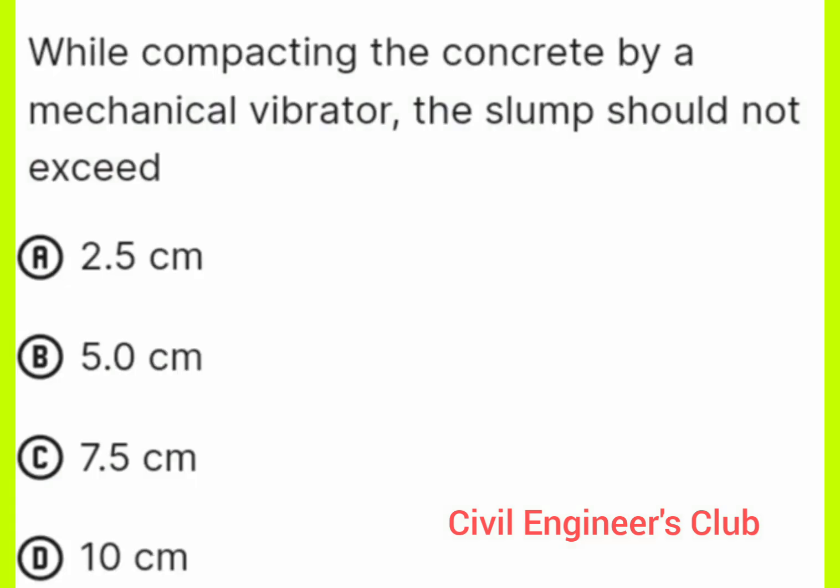Next question is very often asked in interview sessions. So let's go through the question. While compacting the concrete by a mechanical vibrator, the slump should not exceed option A 2.5 cm, option B 5 cm, option C 7.5 cm, and option D 10 cm. Here the correct answer is option B, 5 cm. While compacting the concrete by a mechanical vibrator, the slump should not exceed 5 cm.